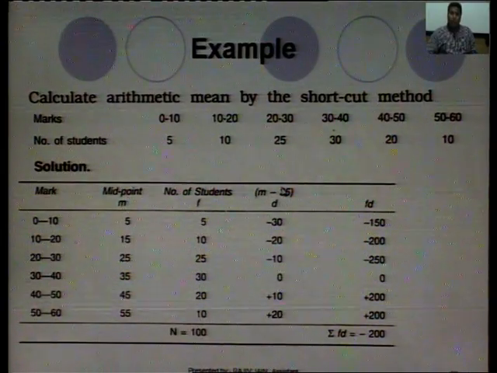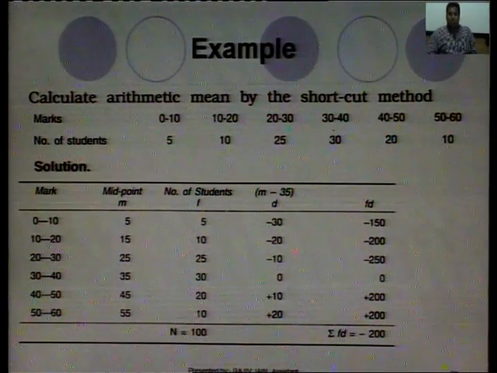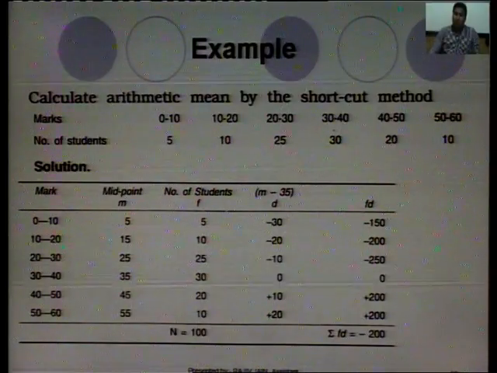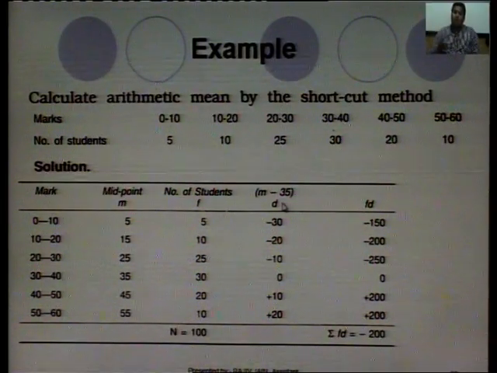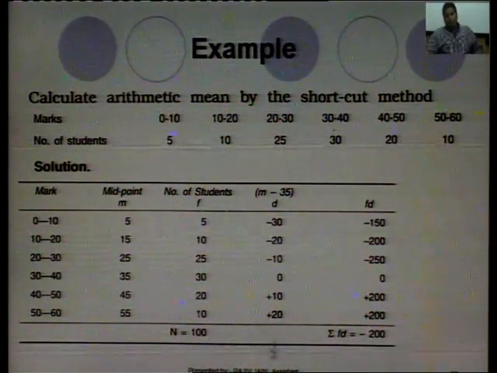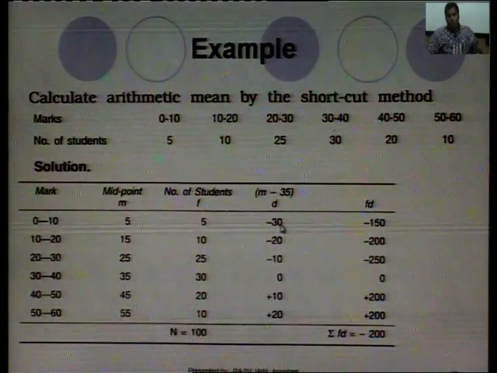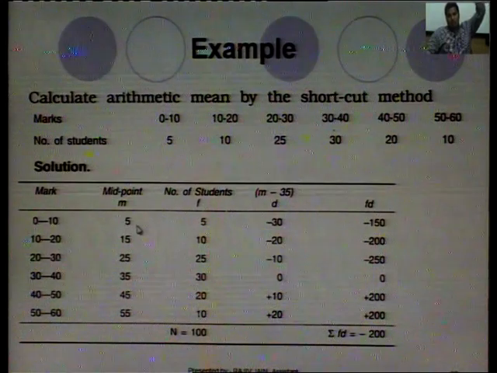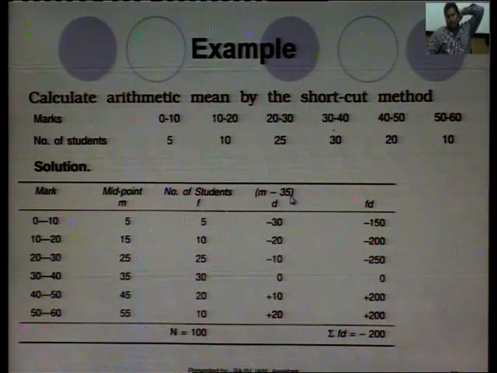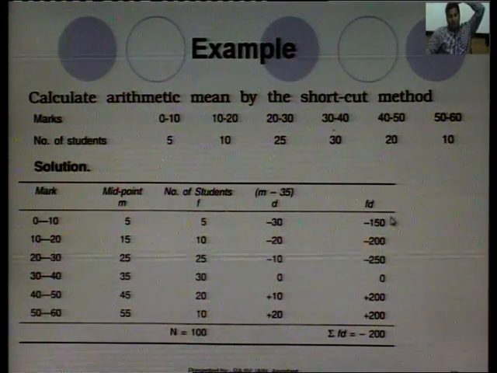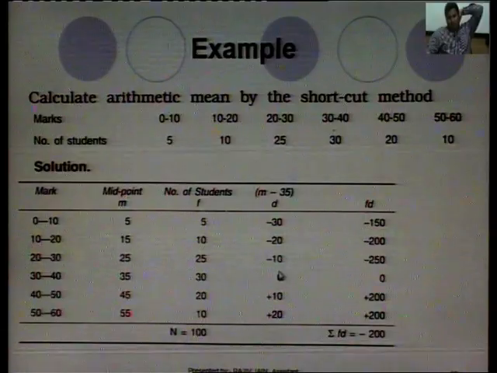You can assume any value. You can assume 25. You can assume 30. You can assume 40. You can assume 50 even. The only thing is it should make the calculation easier. You should not take a value, for example, 37. When we get the difference, we would have to do a lot more calculation, because the midpoints are multiples of 5. You take the assumed mean as a multiple of 5, so that the differences are in terms of multiples of 10. So, multiplication will be easier.